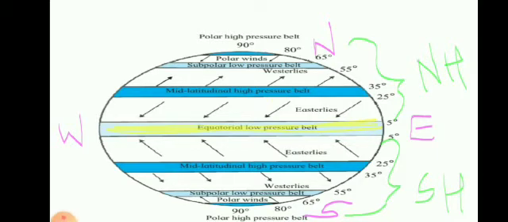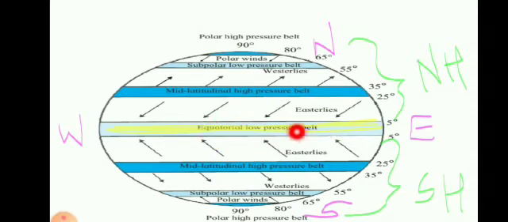Due to rotation of earth, the original direction changes. So this is the northern hemisphere and this is the southern hemisphere. Here the equatorial low pressure belt is formed. Here is the mid latitudinal high, and here above in the northern hemisphere also the mid latitudinal high pressure belt. From this high pressure belt and this high pressure belt, the air will move towards the equatorial low pressure belt.